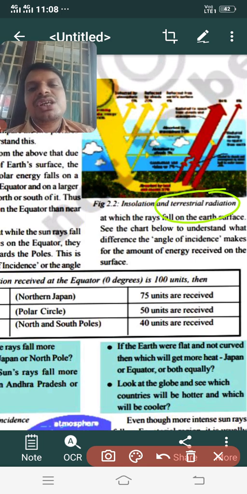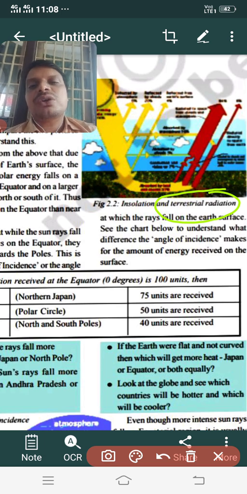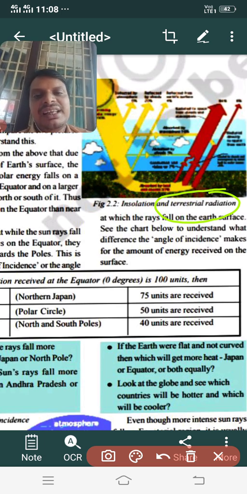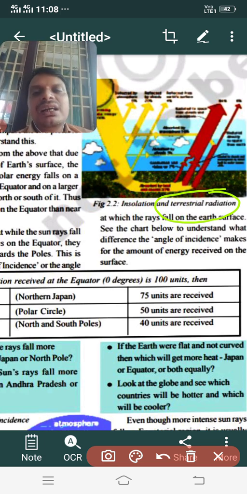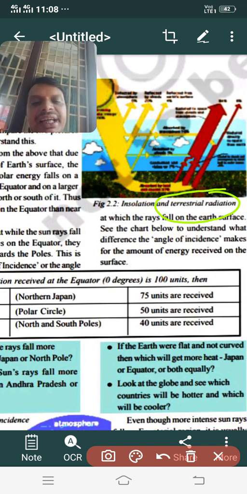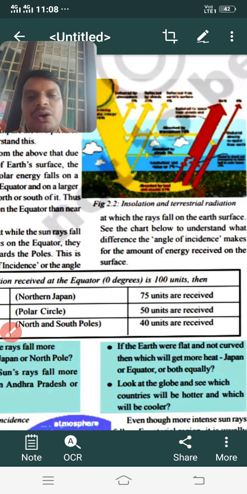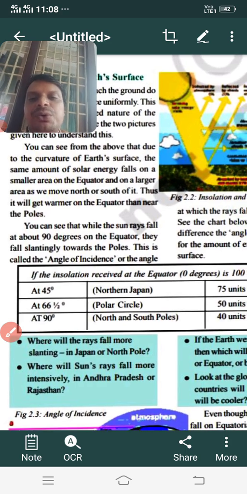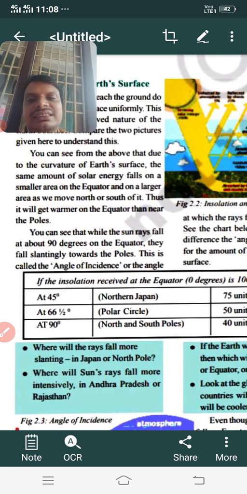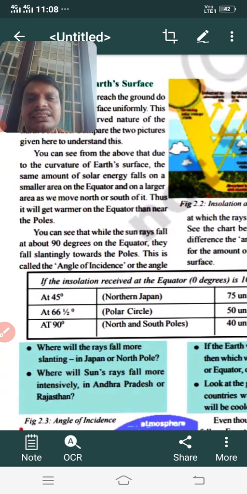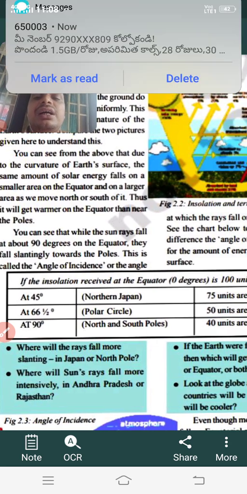The energy emitted by the sun is called solar radiation. The energy which is reflected by the earth is called terrestrial radiation. Did you understand? The energy received by the earth from the sun is called insolation. Children, you should remember all these terminological words and write them in sentences. One word sentences. Okay.